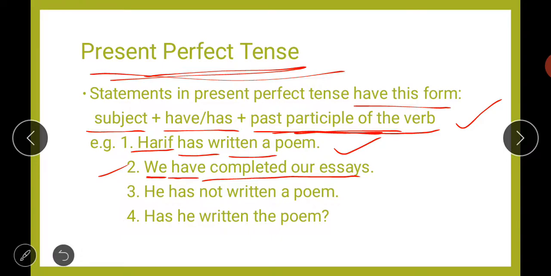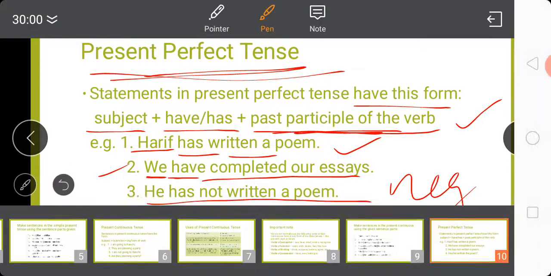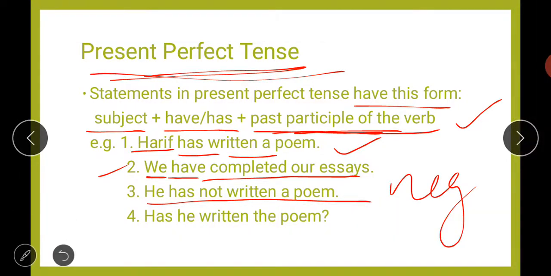Next, if we are talking about a negative sentence, if you want to make negative of any sentence, simply add the word not in between has and the past participle of verb. So he has not written a poem will be the present perfect tense in negative form.